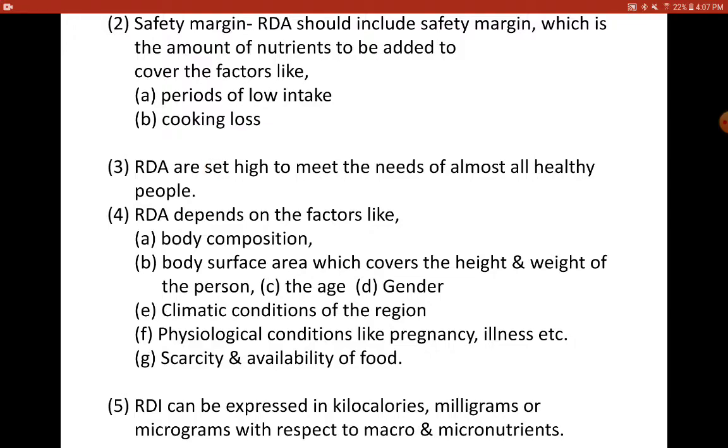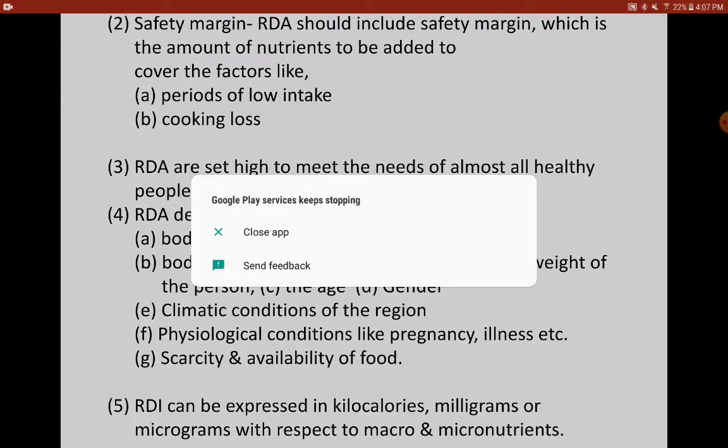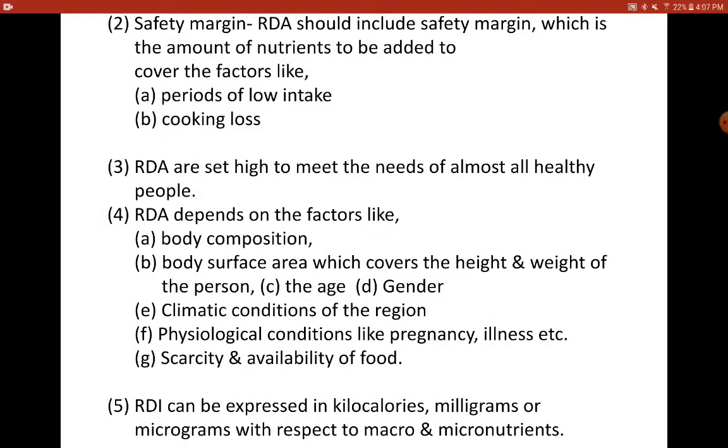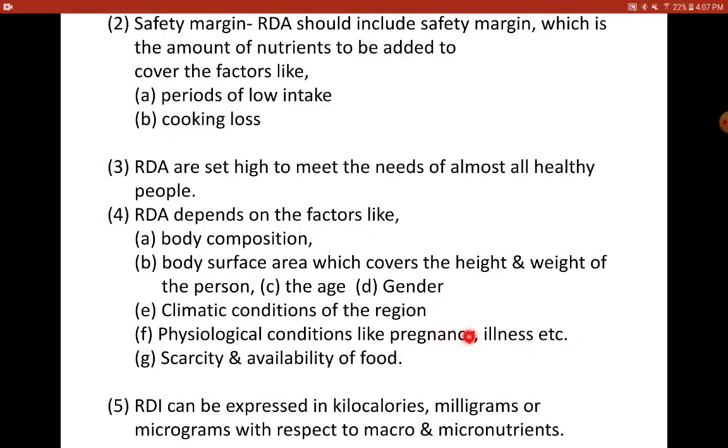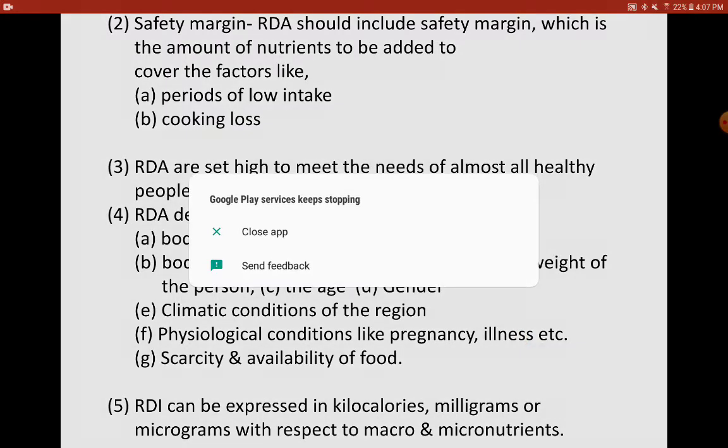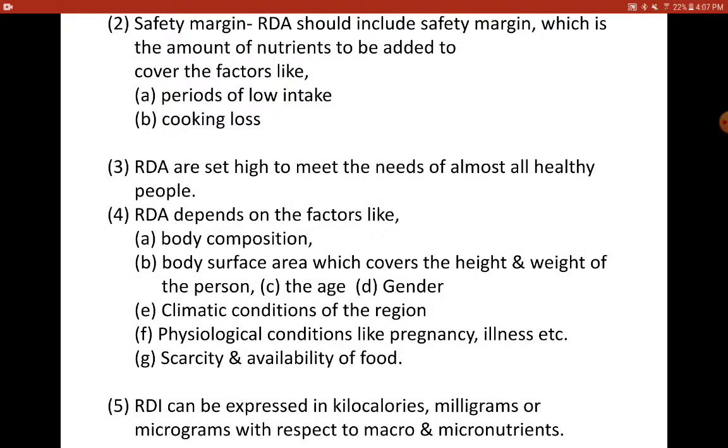All the healthy people of various age groups, it takes care of all these components of age and gender, and it is designed accordingly. RDA also depends on factors like body composition, body surface area, which covers the height and weight of the person, and of course the age, gender, climatic conditions of the region, and physiologic conditions like pregnancy and illness. If the person is ill, we cannot give the same RDA that was being given to a healthy person.